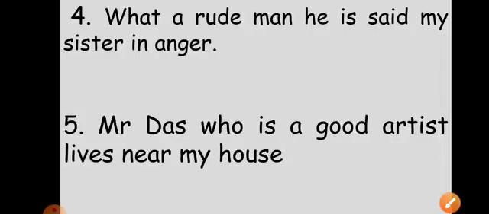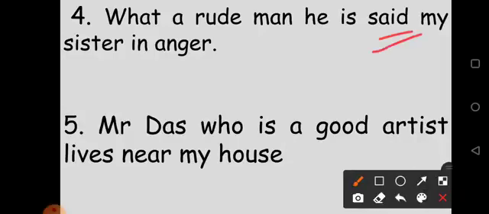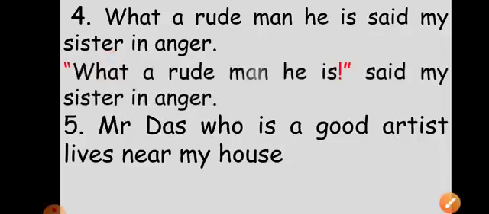Fourth sentence. What a rude man he is, said sister in anger. Now, since here said has come, you can understand these are the spoken words by sister. So we can put them in the inverted commas. So our answer will be like this. What a rude man he is, exclamation sign, close inverted commas, said my sister in anger.